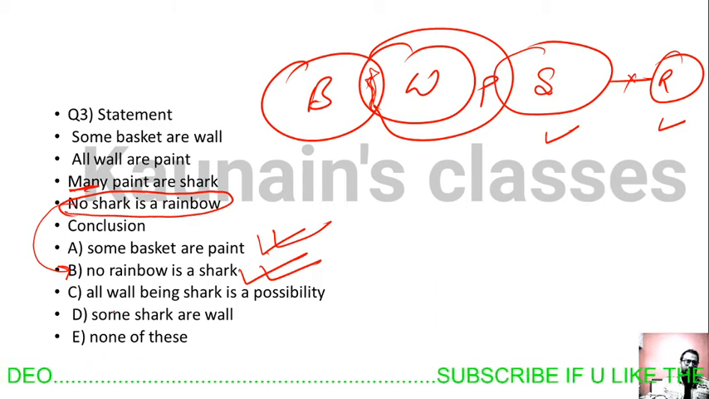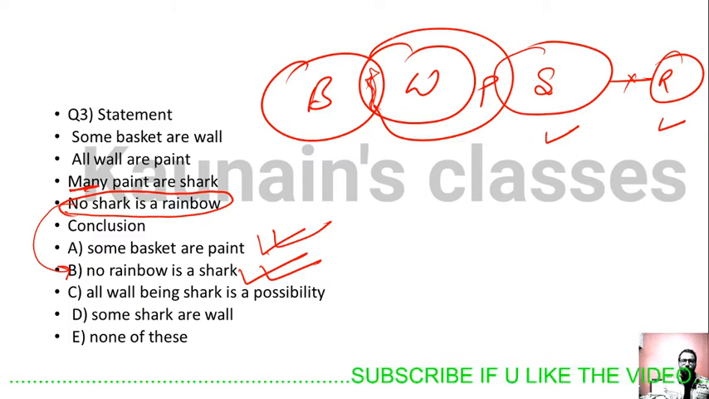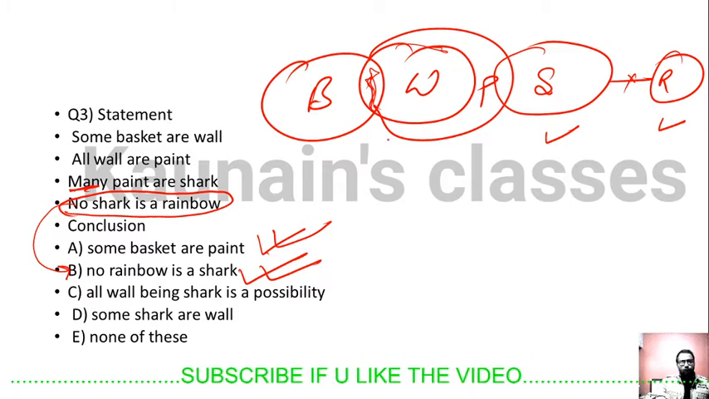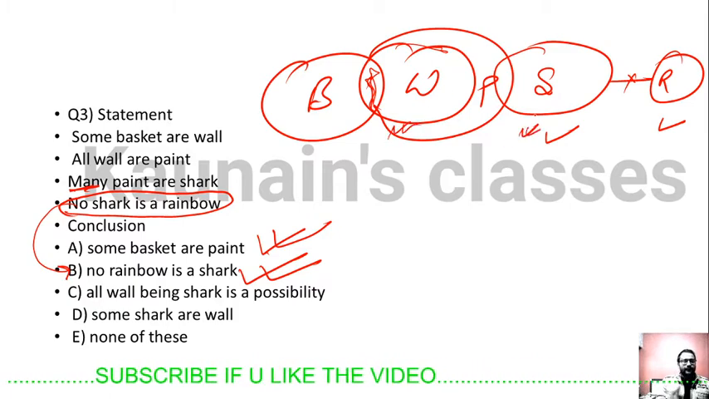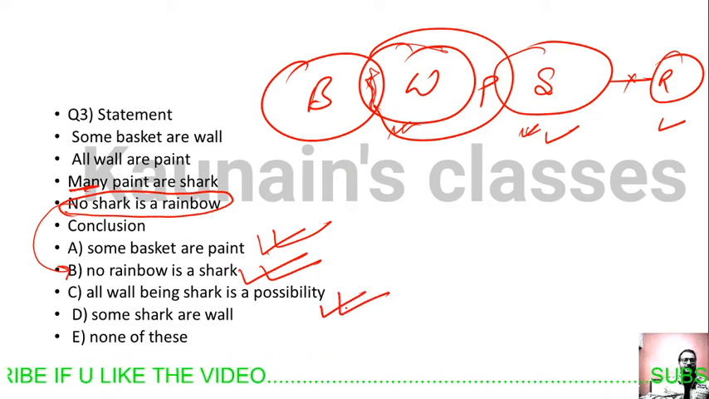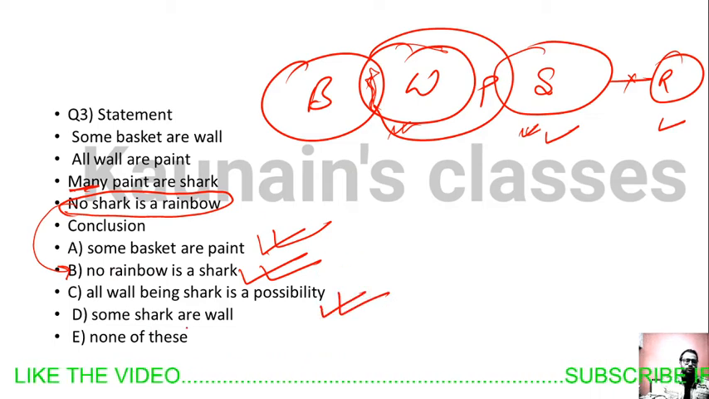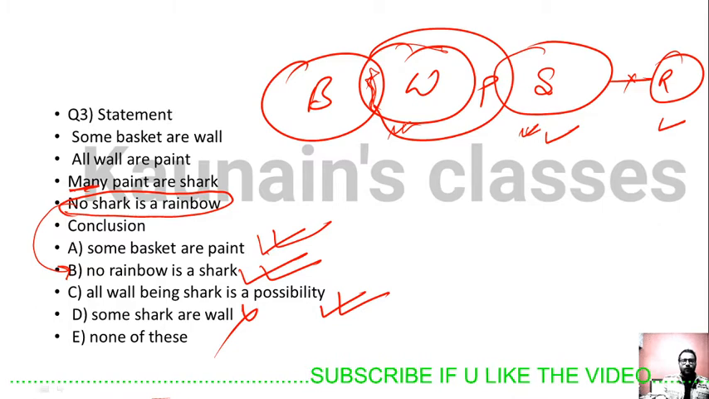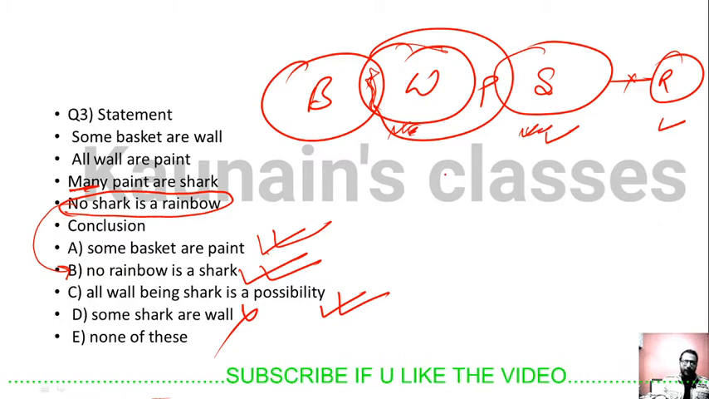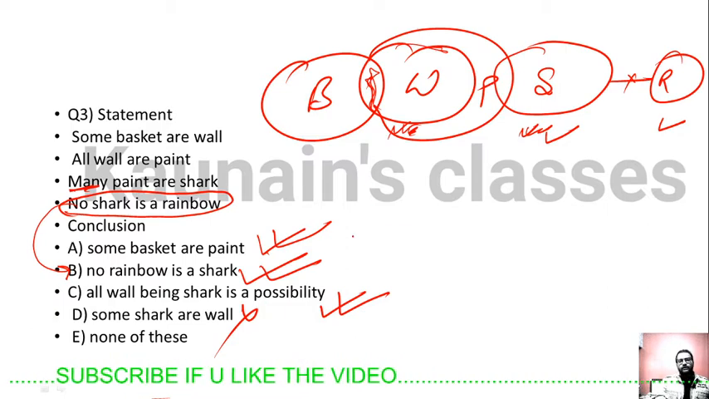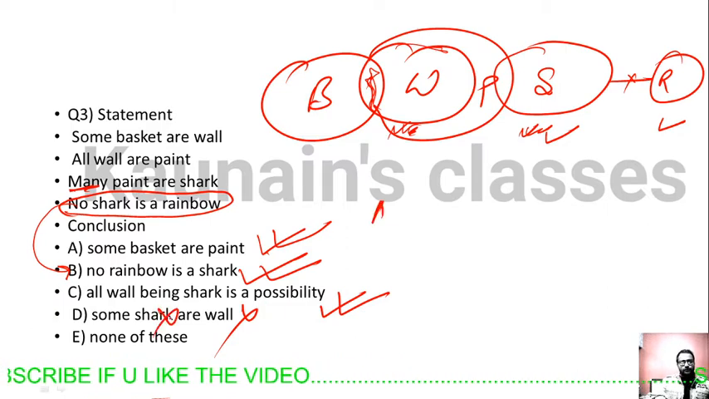All wall being shark is a possibility. Yes, wall and shark are two independent circles, so all wall being shark is a possibility. The possibility exists between these two. And some shark are wall. This is wrong, because wall is here, shark is here, but we can't say that some shark are wall. But our answer is not option number D.